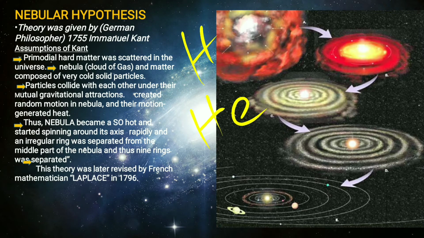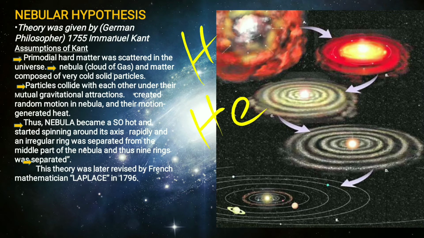As I have mentioned earlier, the nebula consists of gases like hydrogen and helium. So, due to friction and collision, nuclear fusion takes place. A fusion reaction took place, and a huge amount of energy was released.